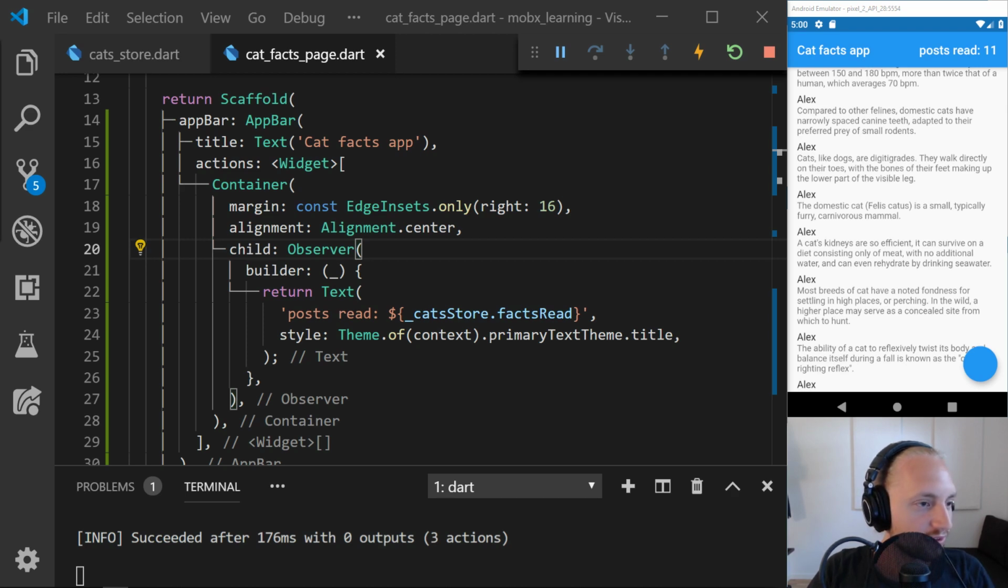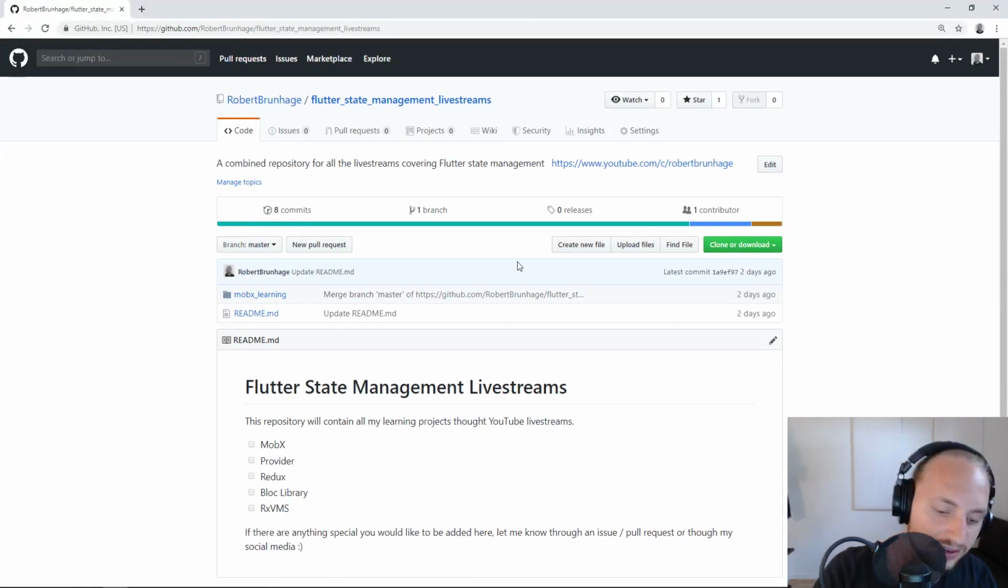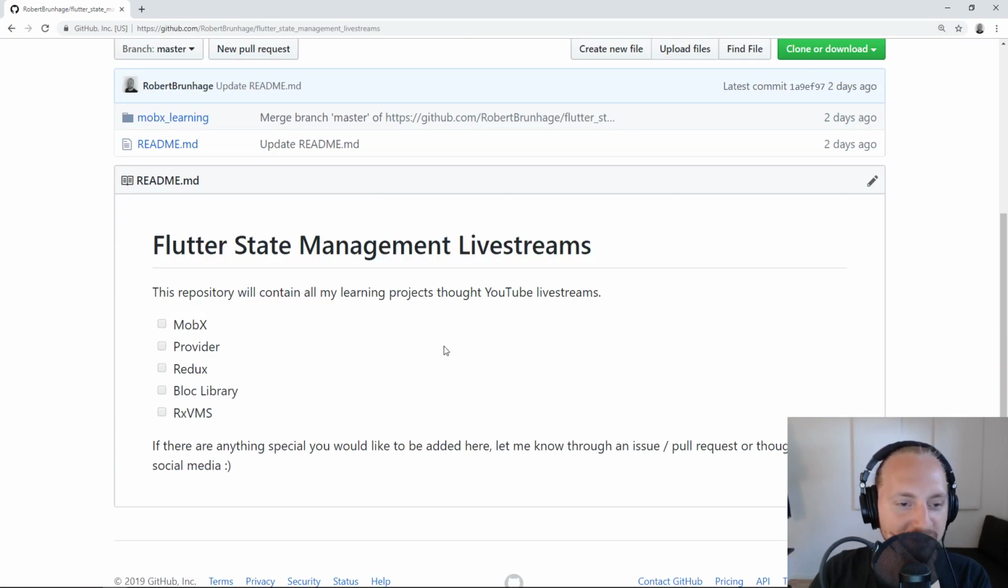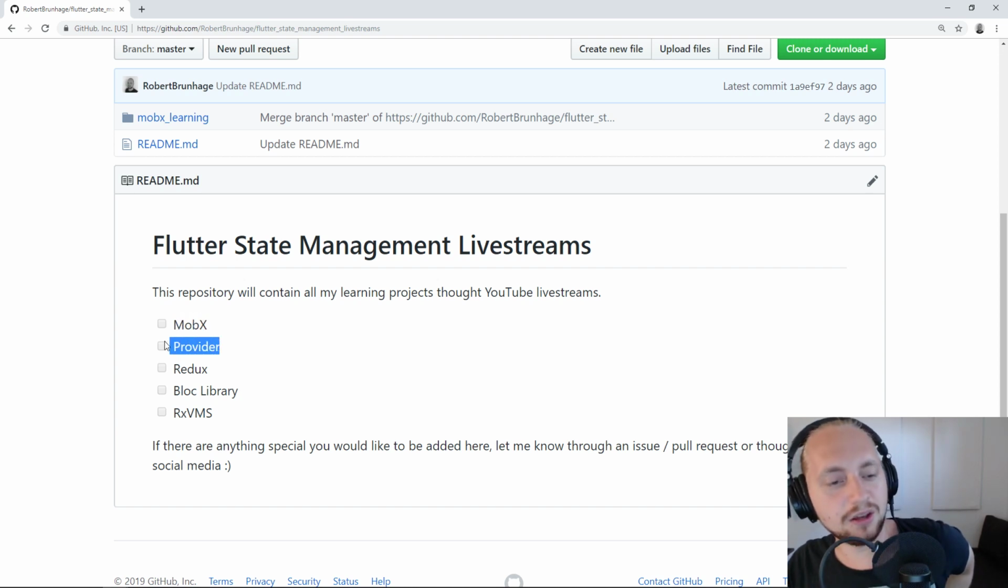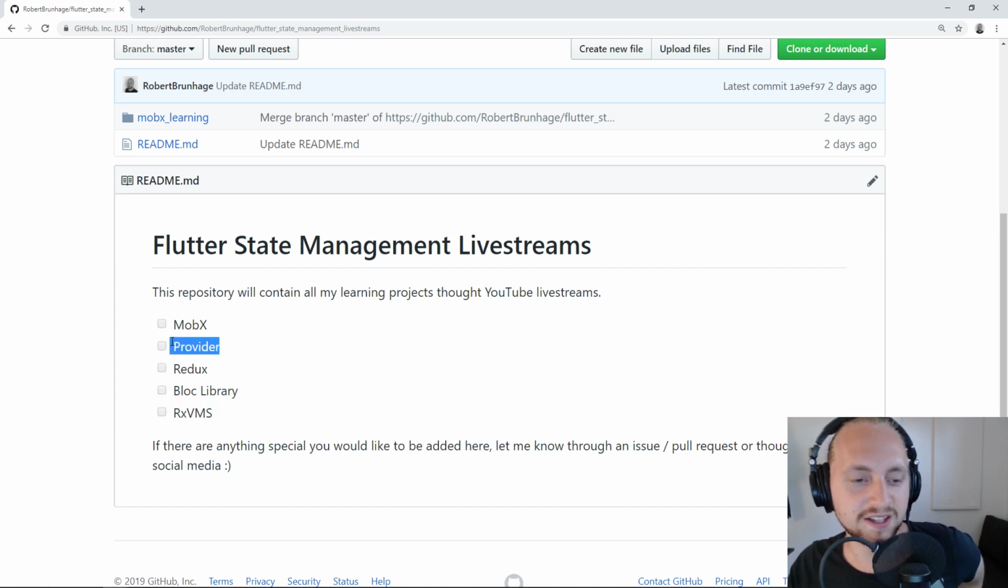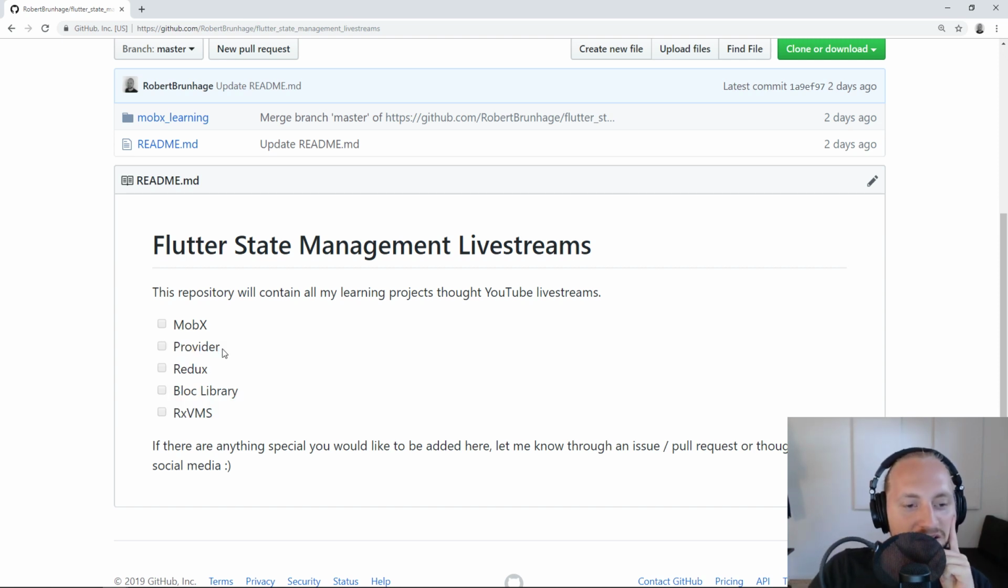So I will just display this on the screen and maybe zoom in a bit. This is the repo we're using. Here we can see the different state management we're going to cover. We're covering MobX right now. I'm not sure if we are going to take this order, but maybe just go with provider next. I will see if I can get a better workflow or better examples to create beforehand. I just wanted to go in and test and see what the live stream would be if we could learn it together.